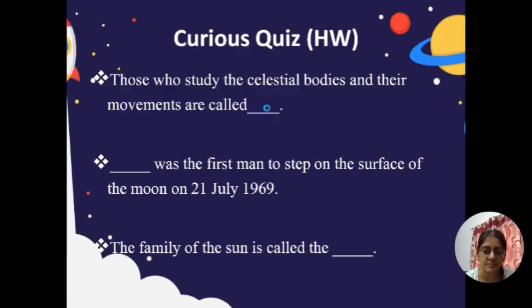So let's move ahead. Now, this is a quiz for all my curious heads who are curious to know more about the sky, and these are the questions. You need to Google them and find the answers. So the first one is, those who study the celestial bodies and their movements are called, you need to Google it. You can even take a screenshot now. Then, who was the first man to step on the surface of the moon on 21st July 1969? And then the family of Sun is called the, you must be knowing this, I have told this many times just now.